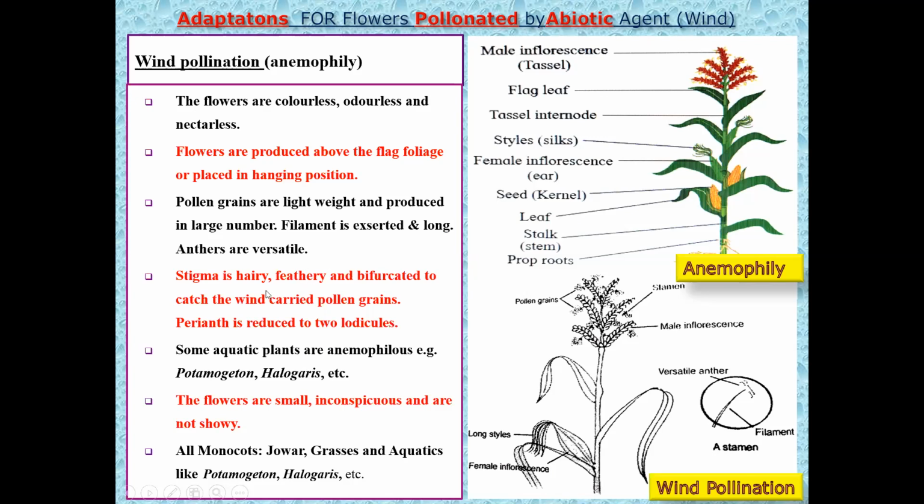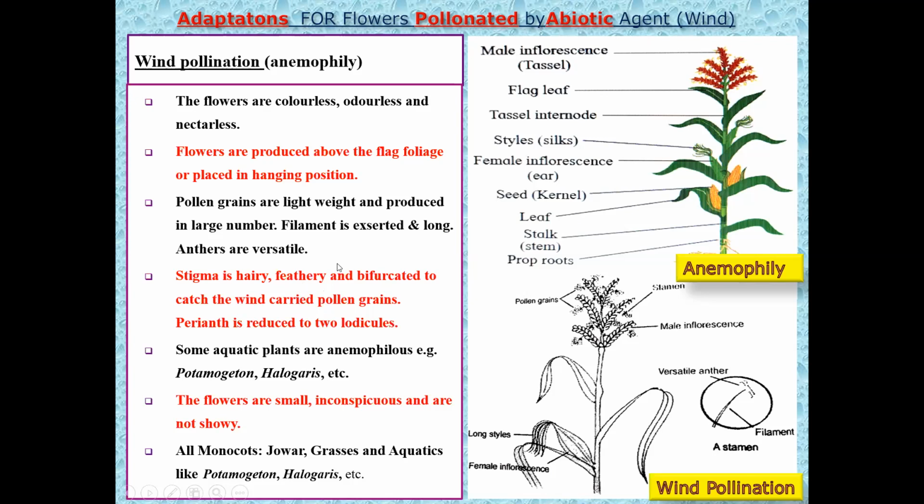The stigma is hairy, feathery, or bifurcated. Why? So as to catch the pollen grains which are carried along with the wind current. Just like the broom we call a kerasuni, a feathery or hairy, bifurcated stigma is present in these wind pollinated flowers, so that the pollen grains coming along with the wind current can be easily trapped. They can be easily collected or caught by the stigma.